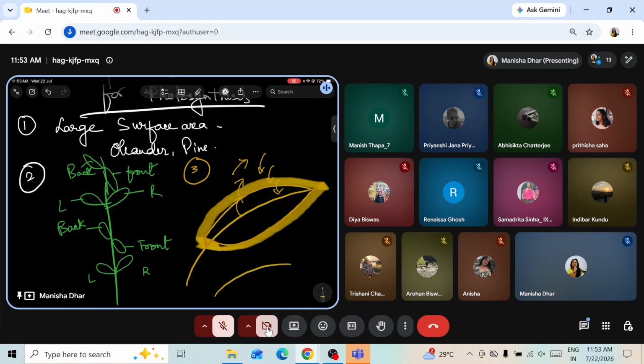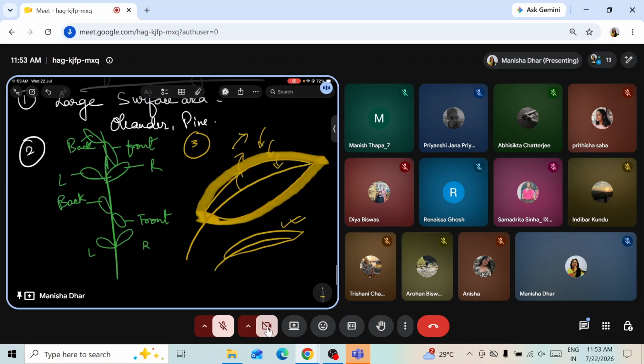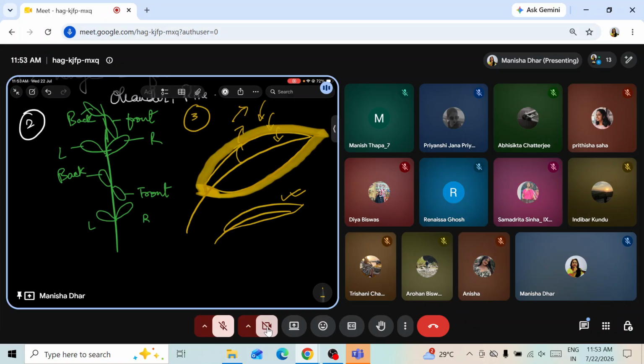So the thinner the cuticle, suppose the leaf is thin like this, here it will be faster. Whether it is entry of water, entry of air, light, sunlight, whatever it is, it will be occurring faster. So this is it. And then number 4 is numerous stomata. We know that a large number of stomata are required for rapid exchange of gases. So numerous stomata is another adaptive feature.